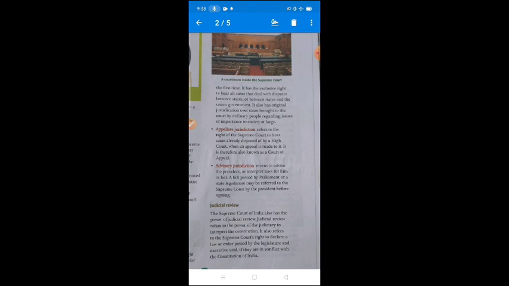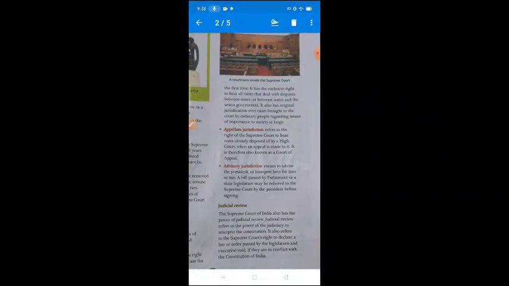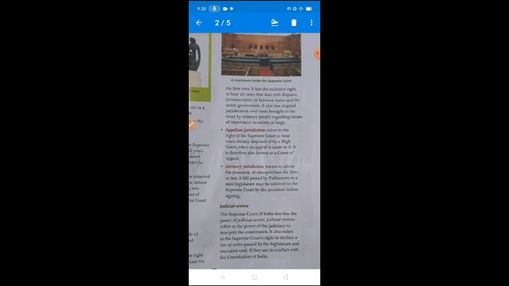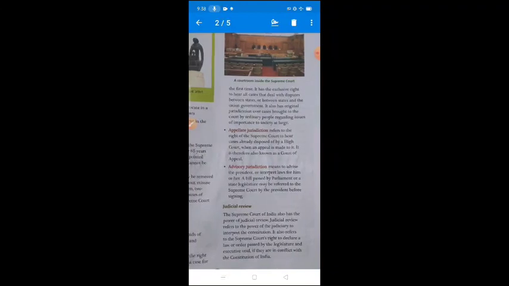the President before signing. बेटा एडवाइजरी जुरिडिक्शन एक ऐसी जुरिडिक्शन होती है जिसमें सुप्रीम कोर्ट एडवाइस देती है, किसको, प्रेसिडेंट को, any matters related to any important national matter or any other matter, but the advice of the Supreme Court is not binding on the President. इस एडवाइस को प्रेसिडेंट मान भी सकता है और नहीं भी मान सकता है। मीन्स in the advisory jurisdiction especially